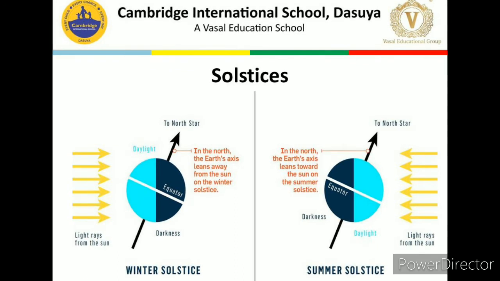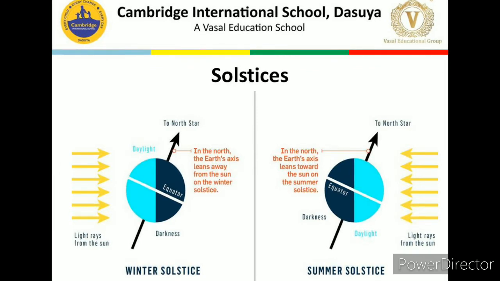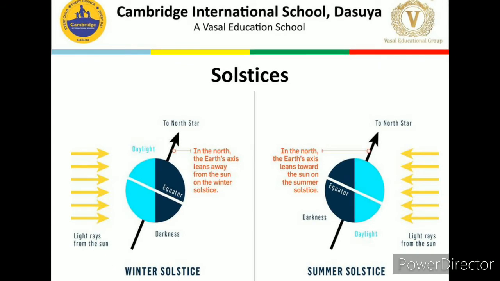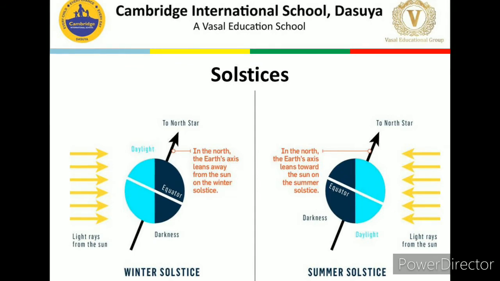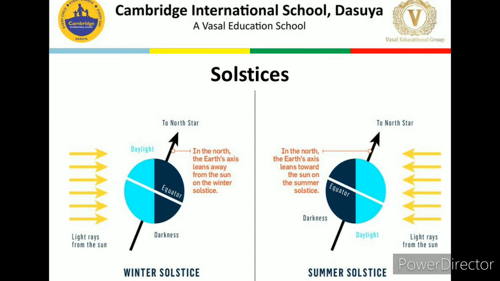So in the northern hemisphere they have long days and short nights, and this position is of 22nd June. On 22nd June we have the longest day and the shortest night in the northern hemisphere, and this position of the earth is called summer solstice.